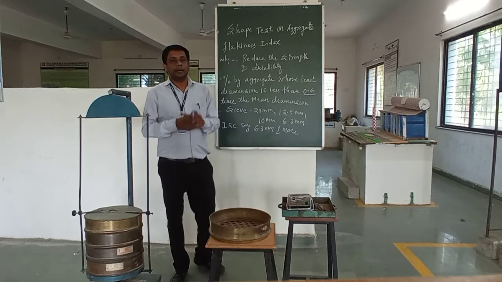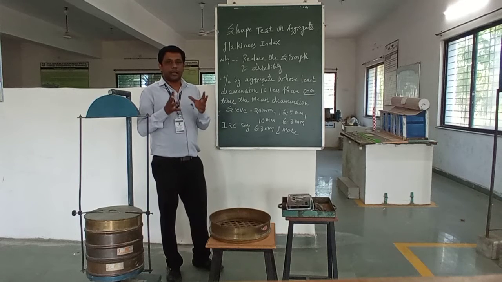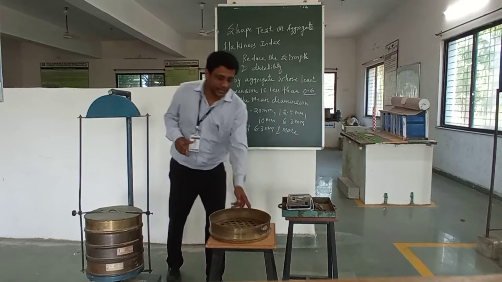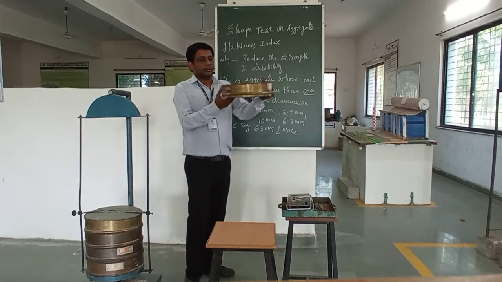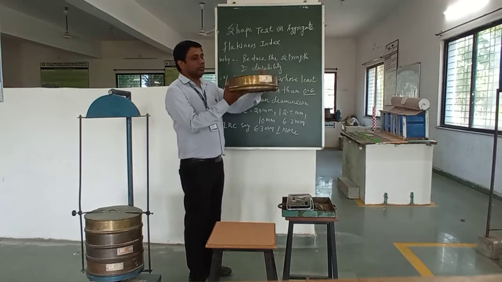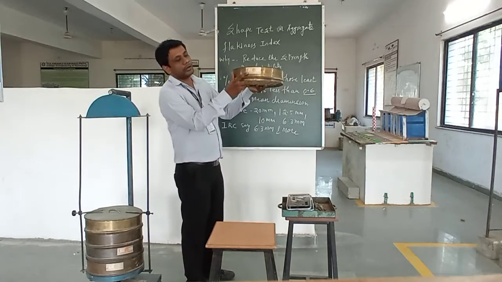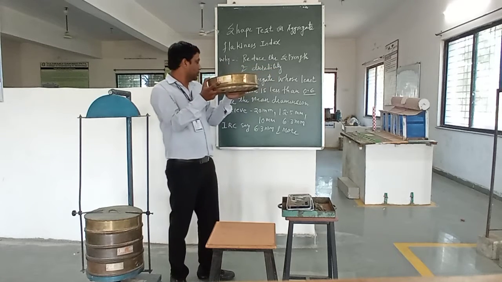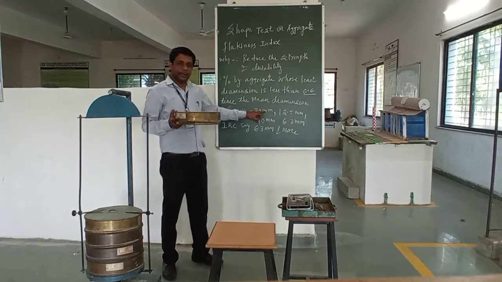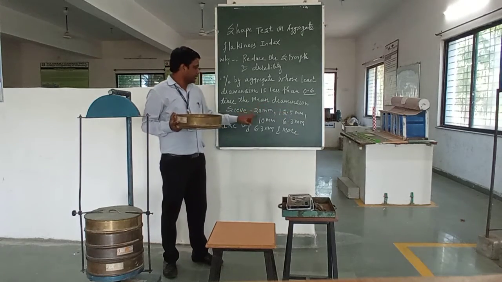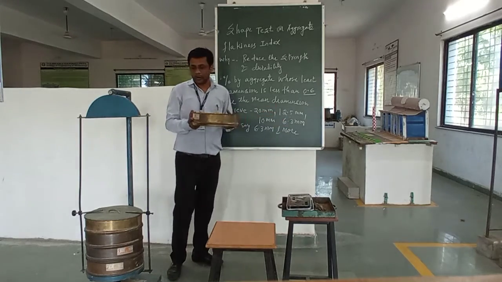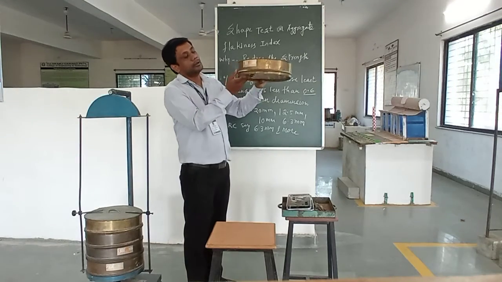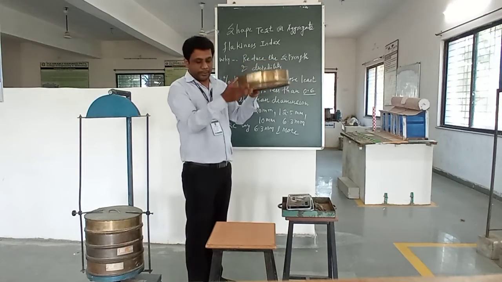Secondly, we require the aggregates, which is one of the important materials for this practical. So here you can see this sieve. The size of this sieve is 20 mm. This way we have to take a total of 4 sieves: 20 mm, 12.5 mm, 10 mm and 6.3 mm. So this is one sieve which I have shown here, whose dimension is 20 mm.